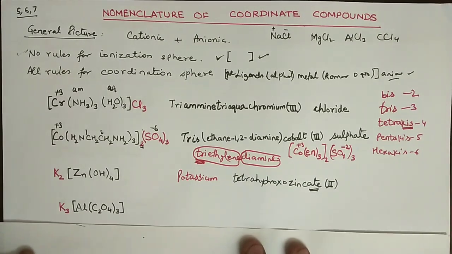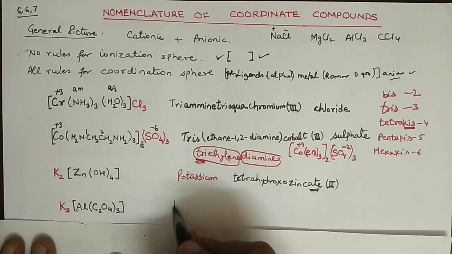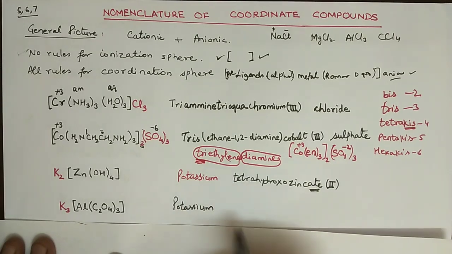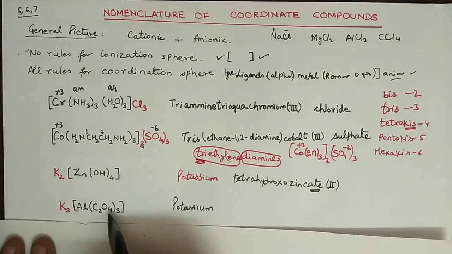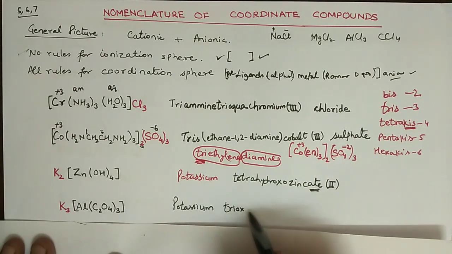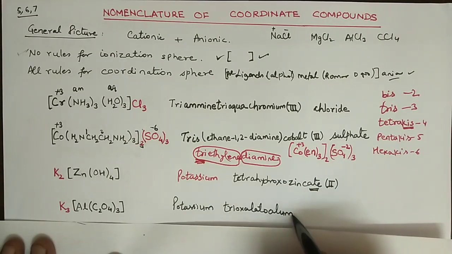Let us have one more example. Now here is 3 potassium, but I am going to write potassium just one time, potassium with a gap, and then we have to start with this. Alright, so first of all identify the ligand. This is oxalate, right? And we can name it oxalato, and there are 3 oxalates, so we will write trioxalato, and then comes the aluminium, right?